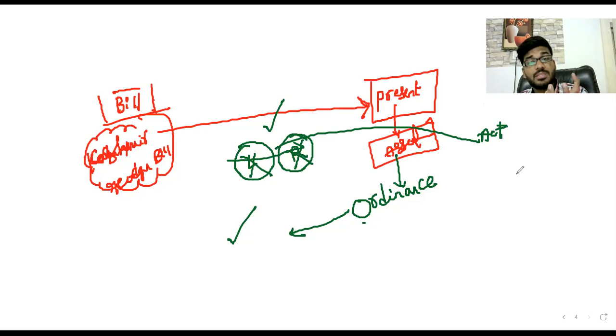What is the difference between an act and an ordinance? For an act, along with the president's approval, Lok Sabha and Rajya Sabha approval is required. But for an ordinance, Lok Sabha and Rajya Sabha approval is not there; only the president's assent, the president's approval. Then that is called an ordinance, and later the bill becomes an act. This is the journey of a bill into an act.